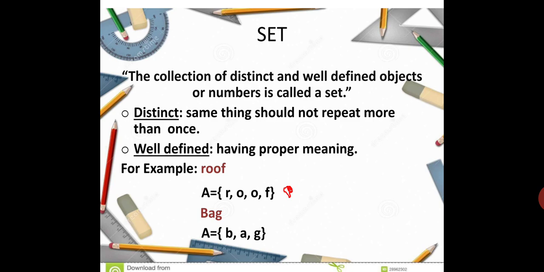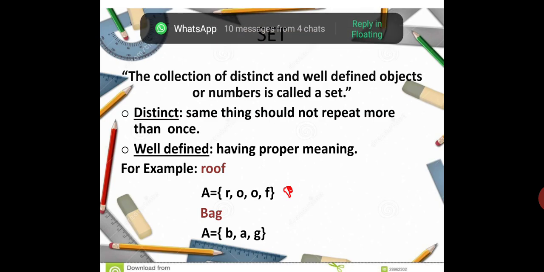So set A has the elements of R, O, O, F. If we see, set A has two elements which are repeated. So we can say that it is not a set because it is not distinct. But if we take another word, bag, and write it as a set A, B, A, G,